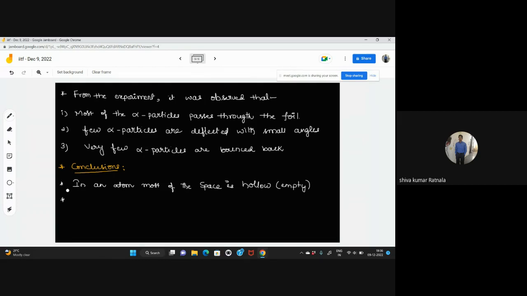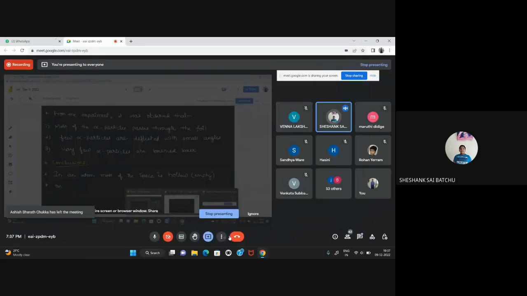Simply we can say, as alpha particles are positively charged particles, and for example this is a positively charged particle and this is also a positive charge moving like this. Whenever it is bombarding this, it will immediately repel and come back, right? And the particles which are passing are what? Positively charged particles. So from that he is saying that there are few positively charged particles in the atom.